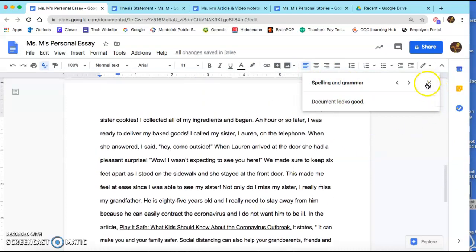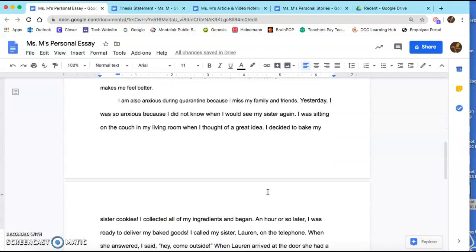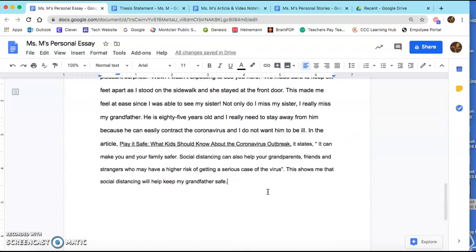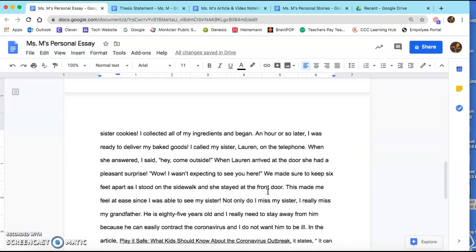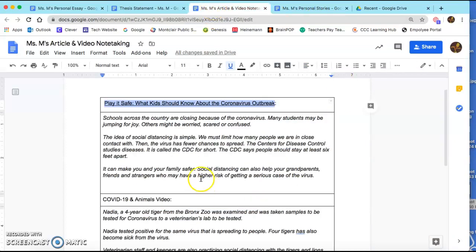Looking at my paragraph that I began today, I believe I'm done. So that is 2 ways that you can add to your essay. You can add a personal story, like I did, and you can add a quote.